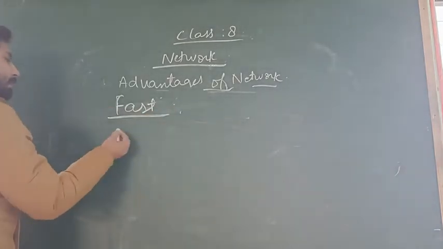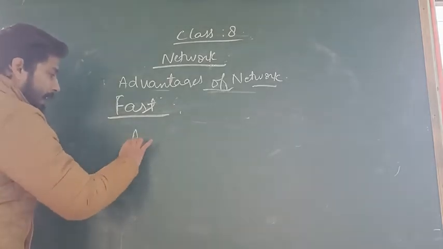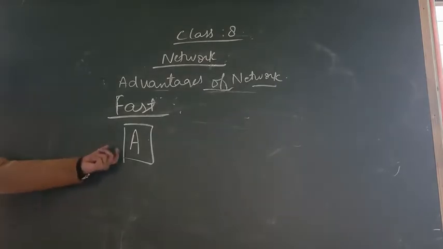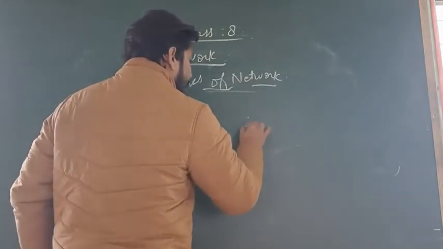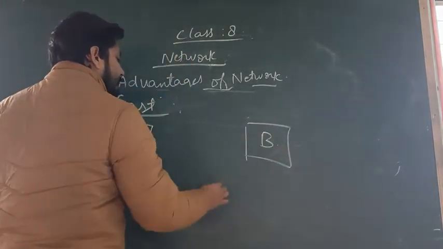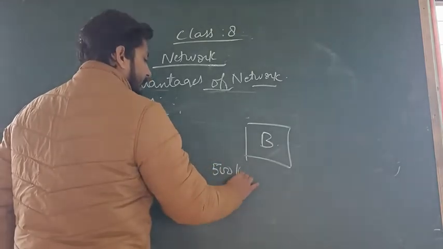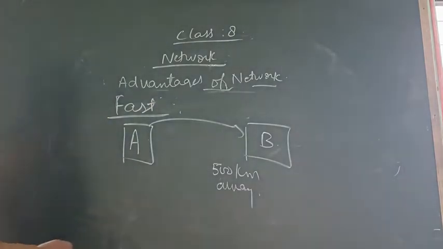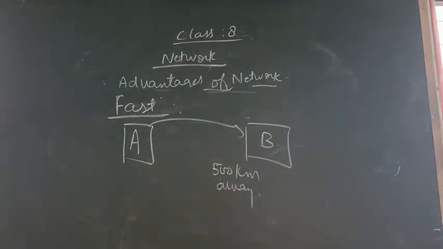Suppose there is some function at home A. Person A wants to invite person B, who is sitting some 500 kilometers away. Now he wants to call person B, or he wants to share the photos and videos with person B. Now how can they be shared?